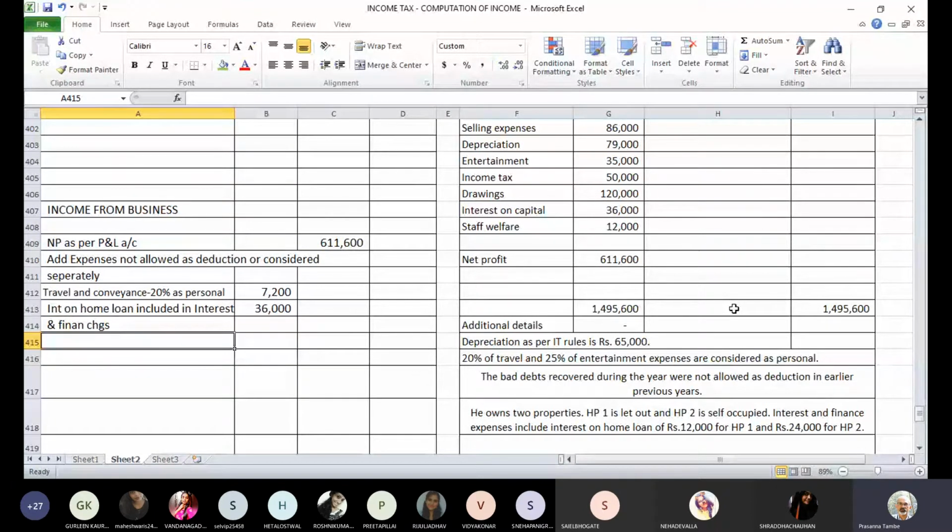So that 36,000 rupees has to be added back. Have you understood this adjustment? Yes? Yes, sir. Okay.